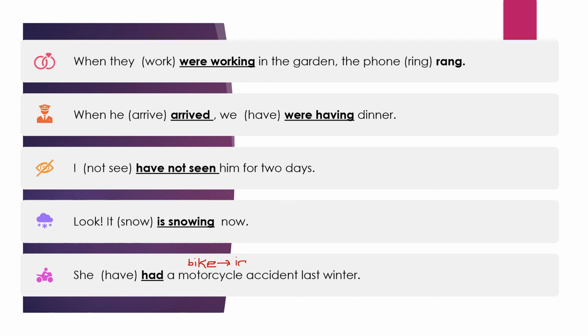You are not supposed to write bike, but it is motorcycle only. Indianism. I'm so sorry for the writing, but I really can't help it. Not to be used. This is correct, right? So she had a motorcycle accident last winter.